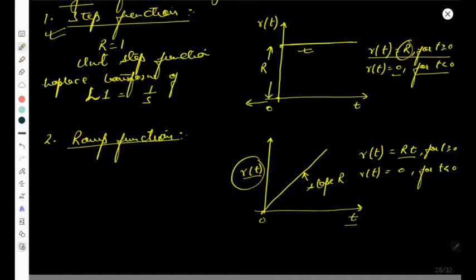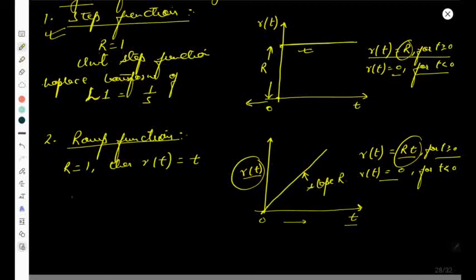the ramp input function. So the value of the ramp input function, as time keeps increasing, is going to increase linearly. So with time greater than 0, r(t) is simply capital R into t, and with time less than 0 it is equal to 0. This function is simply, you can see, that if R is equal to 1, then if the slope, this capital R, is equal to 1, then r(t) should be equal to t.